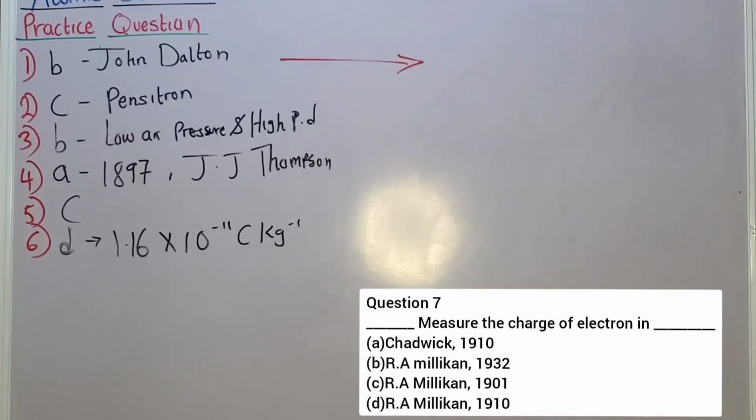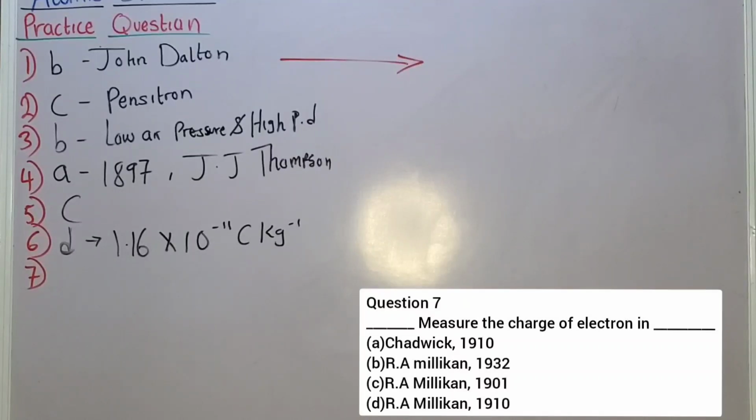We have dash measure the charge of the electron in dash year. Okay, you can see that in this question also we have two things to answer. First, we are asked to find the name of the scientist that measured the charge of electron, and we are asked to determine the year that this charge of electron was measured by him or her. So we have question 7.